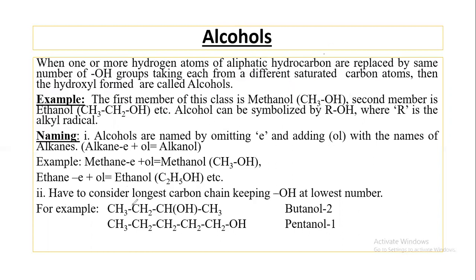For example, the name of this compound, 1, 2, 3, 4, a 4-carbon alcohol, is butanol, but the position of the OH group is at 2, so it is called butanol-2. And the name of this compound, 1, 2, 3, 4, 5, is pentanol, but the position of the OH group is number 1. So finally, the name of this compound is pentanol-1.